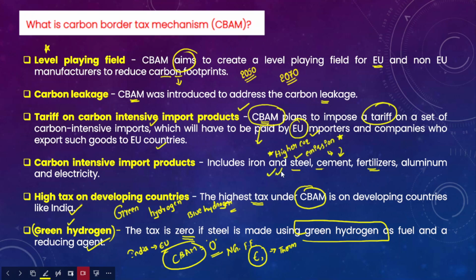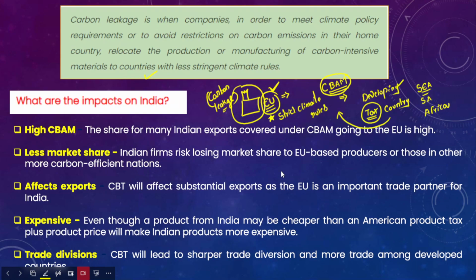Okay, so this is briefly the carbon border adjustment mechanism. And we have also discussed carbon leakage as well. So carbon leakage essentially, for example, imagine a steel company which is based in the European Union, and now the European Union has come up with strict climate rules.